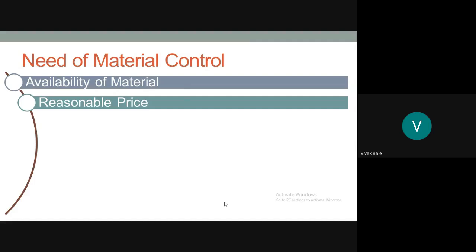Whenever you find alternative suppliers for the same kind of goods or services, it is very easy for you to negotiate with the supplier and get the material at a reasonable price, but without hampering the quality of the product or services. Whenever you purchase at a reasonable price, the quality should not get hampered. This point should be kept in mind so that material control can be possible.